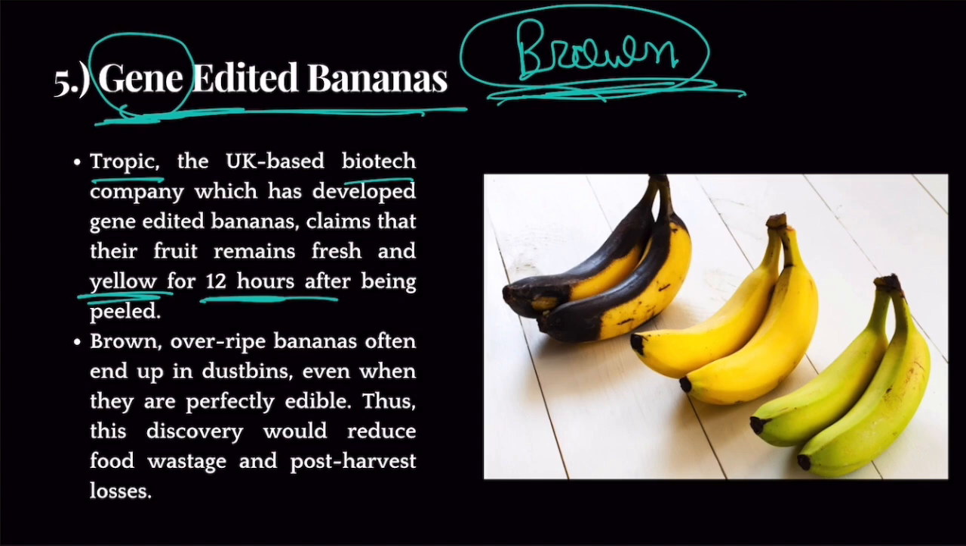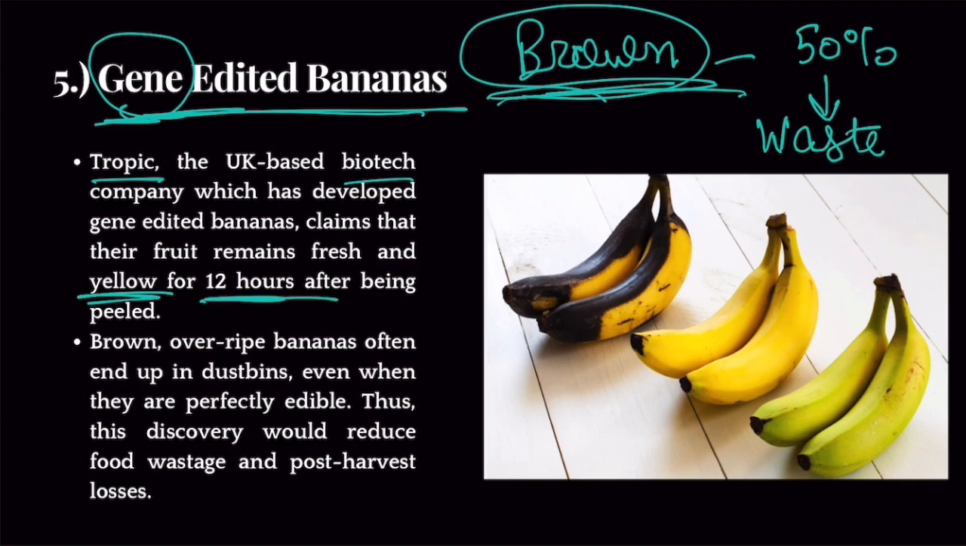You see, globally, 50% of bananas are thrown into the waste because people do not prefer eating brown bananas. Let's suppose that when you're harvesting bananas, there is a cut in the banana, and its internal skin is exposed. Now it starts to become brown. When it starts to become brown, customers don't buy it. That is why the producers throw it away. 50% of the bananas are thrown.